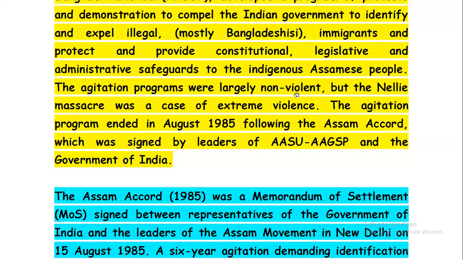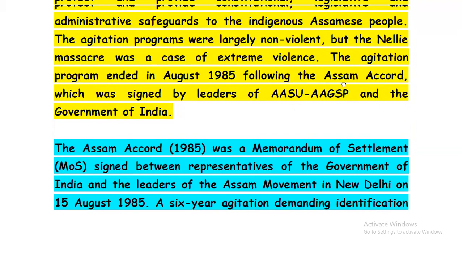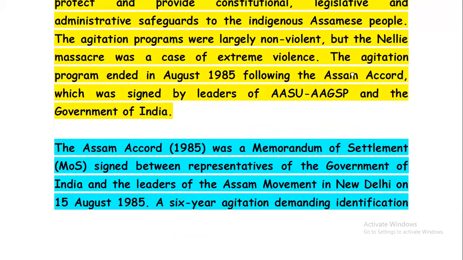The agitation programs were largely non-violent, but you know, the Nellie massacre was a case of extreme violence. The agitation program ended in August 1985 following the Assam Accord. This Assam Accord was signed by the leaders of AASU and the All Assam Gana Sangram Parishad and the government of India. So on 15 August 1985, we had our Assam Accord.